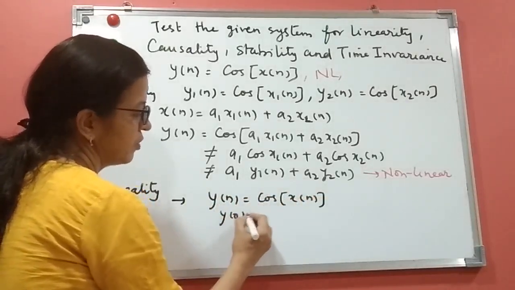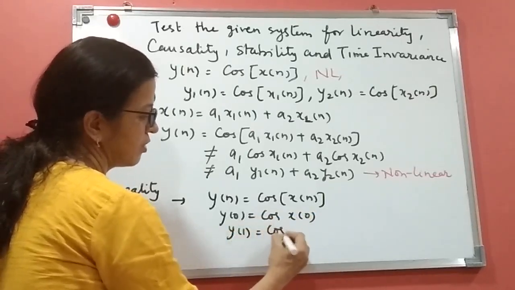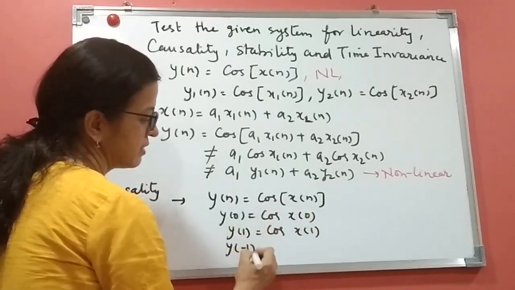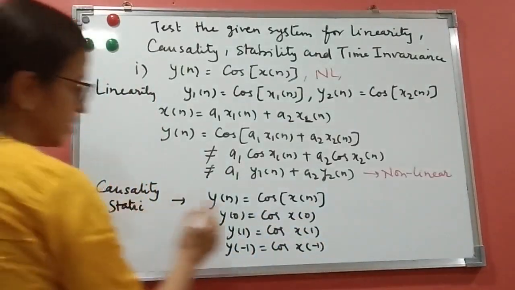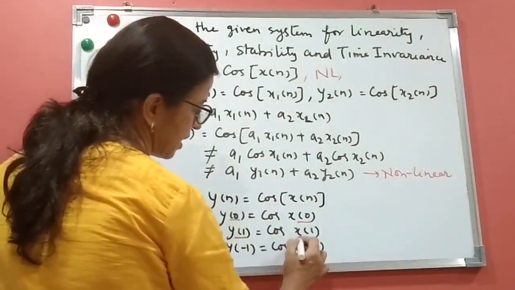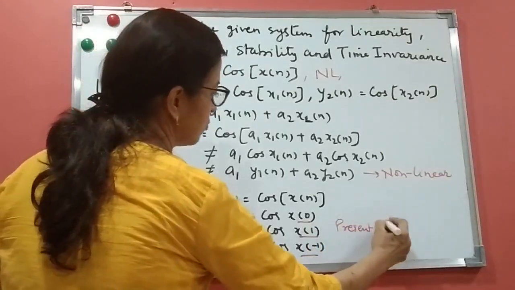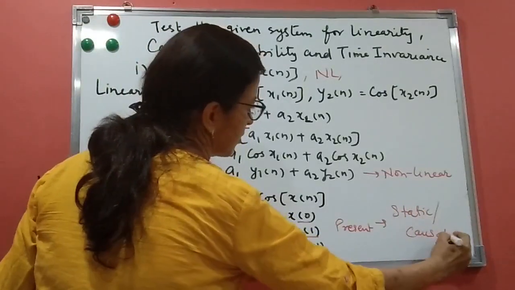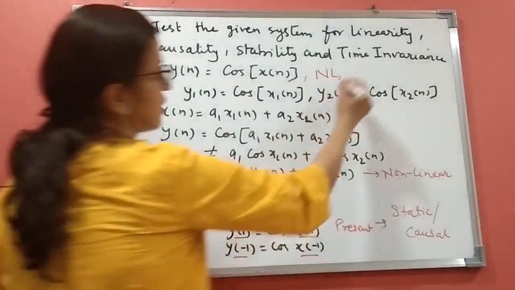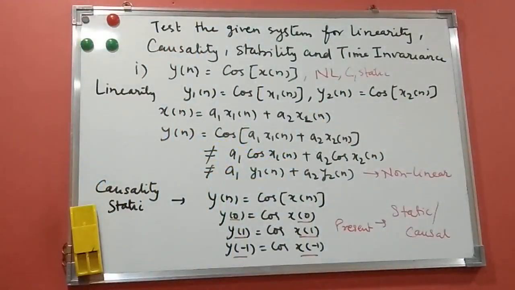That means y of 0 is cos of x of 0, y of 1 is cos of x of 1, y of minus 1 is cos of x of minus 1. That means y of 0 depends only on x of 0, y of 1 depends only on x of 1, only on the present value. So the system is static and also causal, because static systems are always causal.